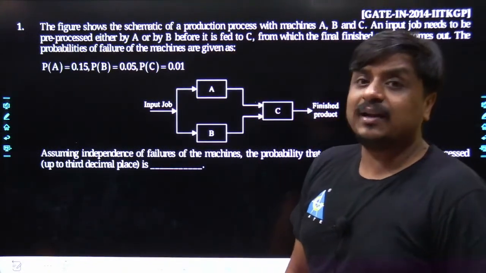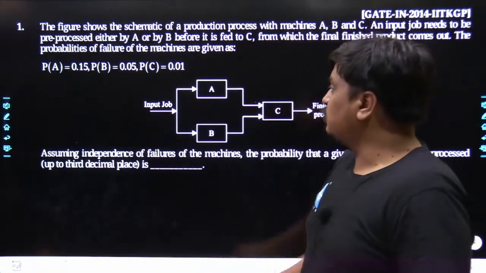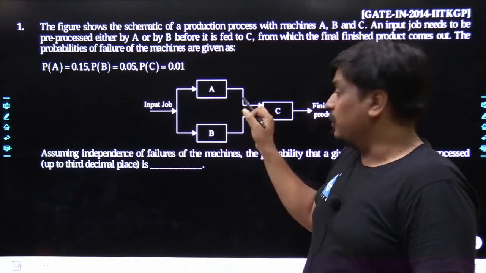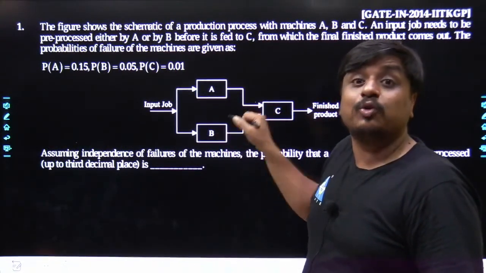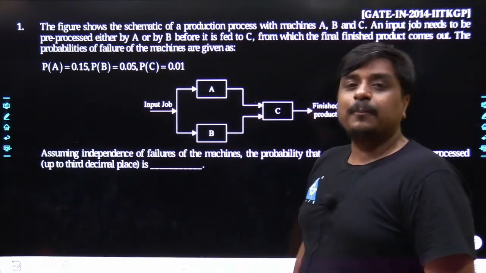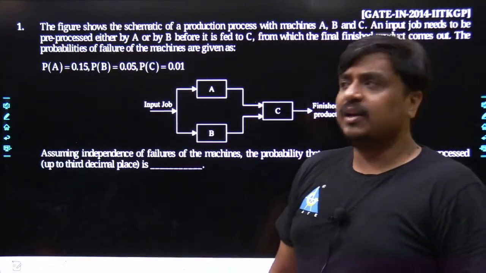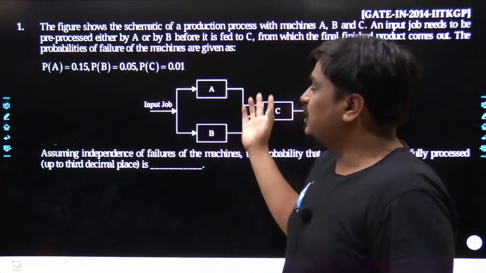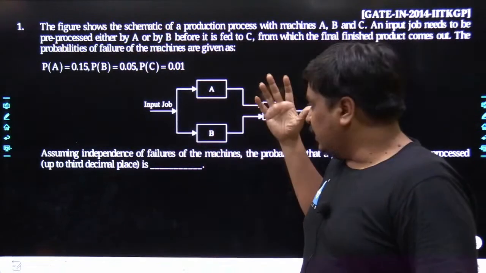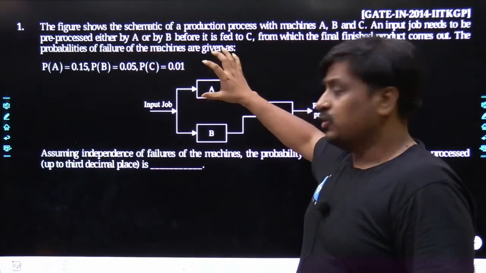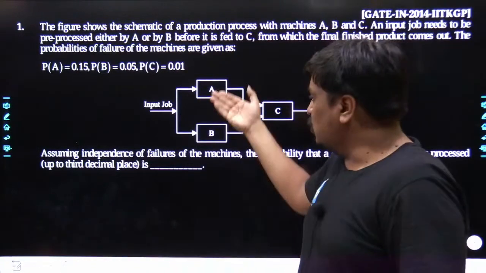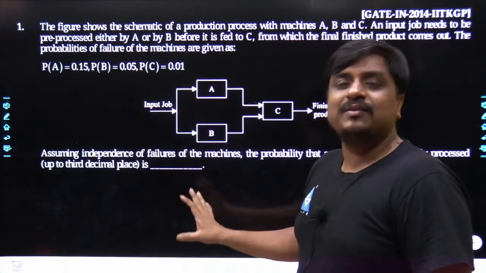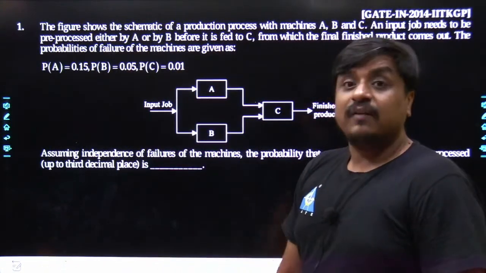But anyways, in practice it does not take place. Just understand it this way: if machine A has failed now, in that case the workload would be more on machine B and its failing probability would increase. So if you say the failing probabilities of machines A and B are completely independent, I don't think so. I have worked in BARC, I know how to deal with this problem on the practical ground. I can at least assure one thing: if A has failed, the failing probability of B would increase. So you can't say exactly that they are independent while failing. But whatever data is supplied along with this problem, we have to happily accept it as it is.